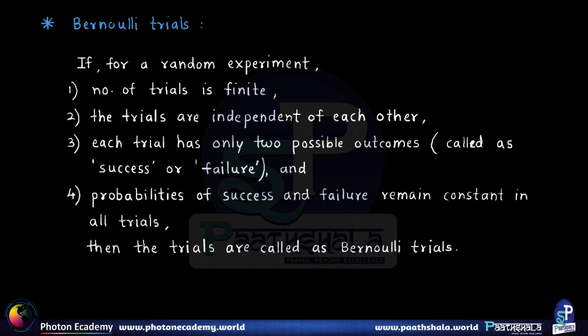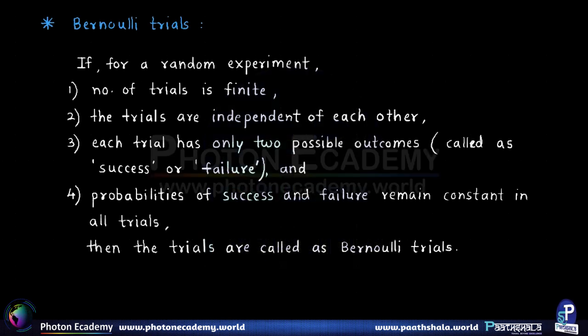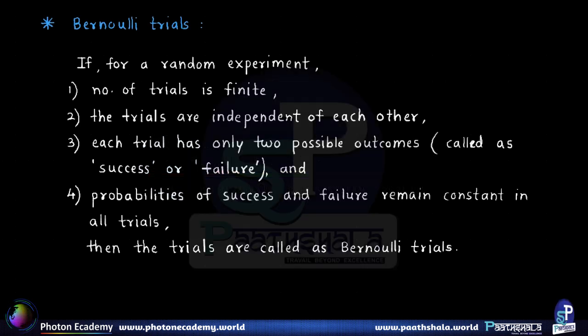Alright. So now if we consider a certain random variable which is present in some given random experiment such that these four conditions are met, then the probability distribution followed by that random variable is called the binomial distribution. Right, so now let us go ahead and see the concept of binomial distribution.